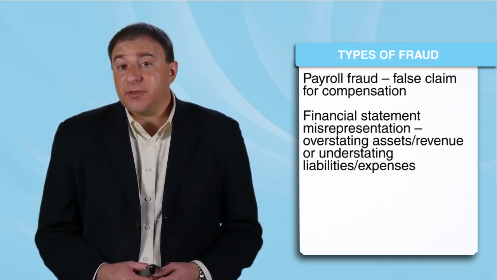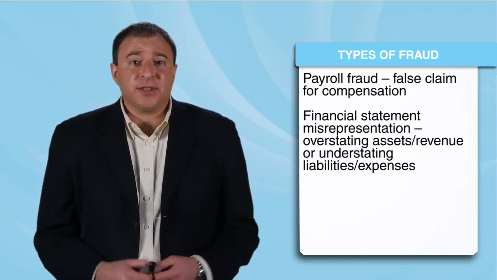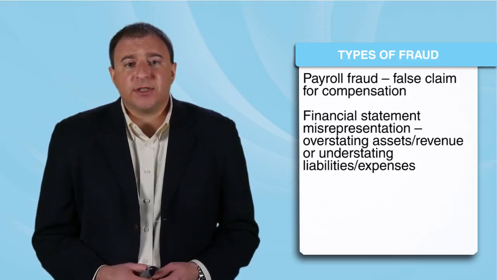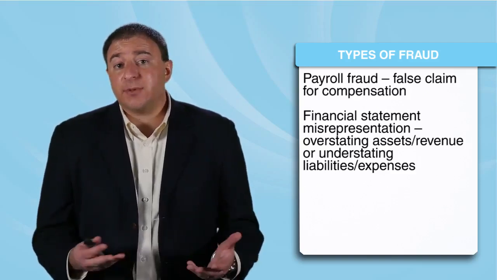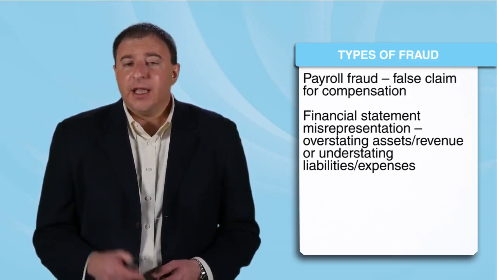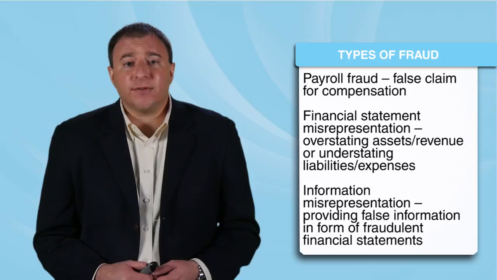You may be familiar with Enron, one of the most famous financial statement frauds in history. Management inflated revenue and pushed employees to continue to purchase stock, while management, knowing the statements were incorrect, sold large amounts of stock. Information misrepresentation provides false information, usually to outsiders, in the form of fraudulent financial statements.